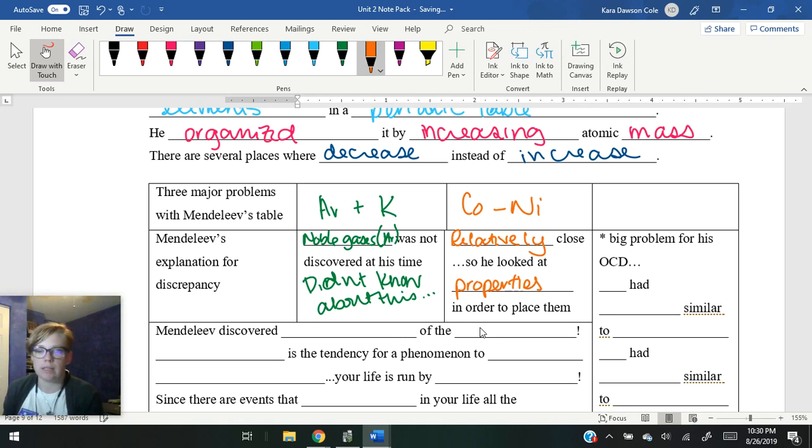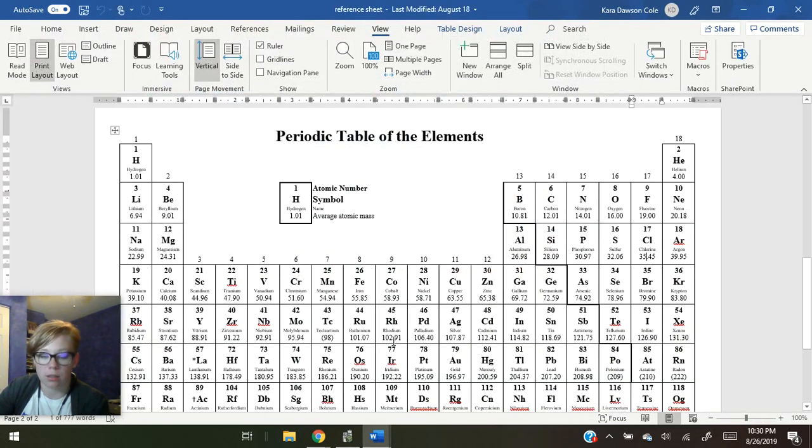Now, something interesting about cobalt and nickel is that he did place cobalt with iridium, and he did place nickel with palladium. So he placed these in the right order, which is interesting, because he probably could have just kept nickel in front of cobalt. But he put cobalt in front of nickel because of the properties that cobalt had versus the properties that nickel had.